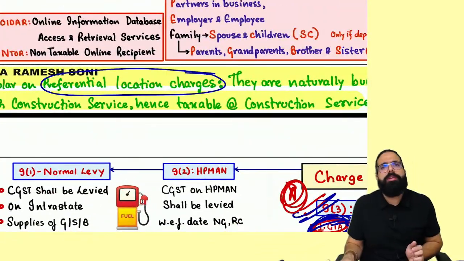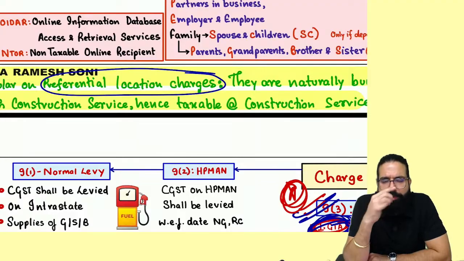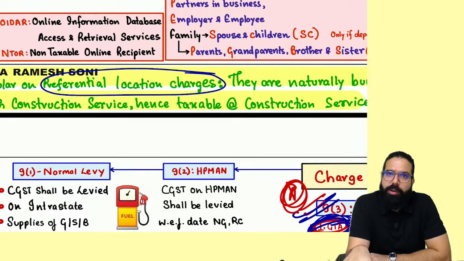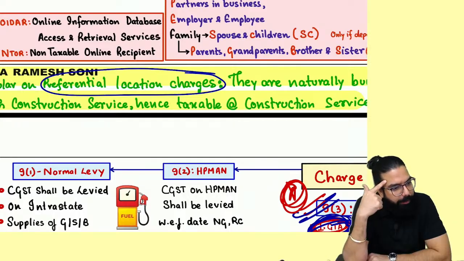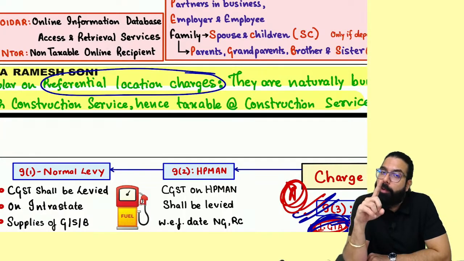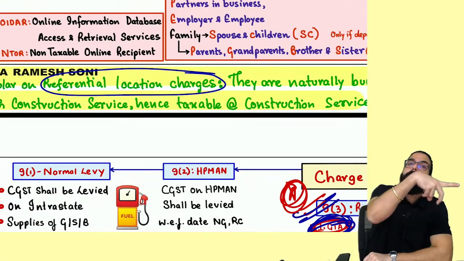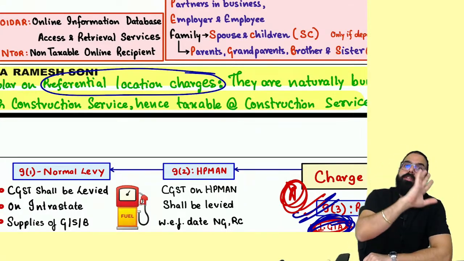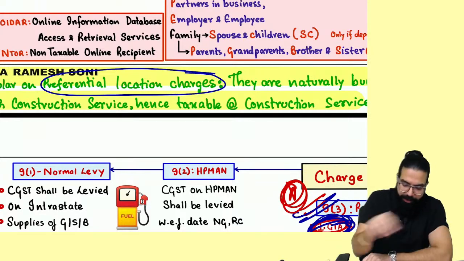Preferential location charges. Always remember, if you have paid preferential location charges along with the construction of your property, then Baba, construction services, whatever GST is there, that GST will come on preferential location charges. For an example, this point you can see in the exam by chance. If I am a builder and I have sold a property after completion certificate or first occupancy, whichever is earlier, then there is no GST on sale of property. If I charge you preferential location charges at that time, because on the property there is no GST, on preferential location charges also there will be no GST. Done, sir. This point is clear.